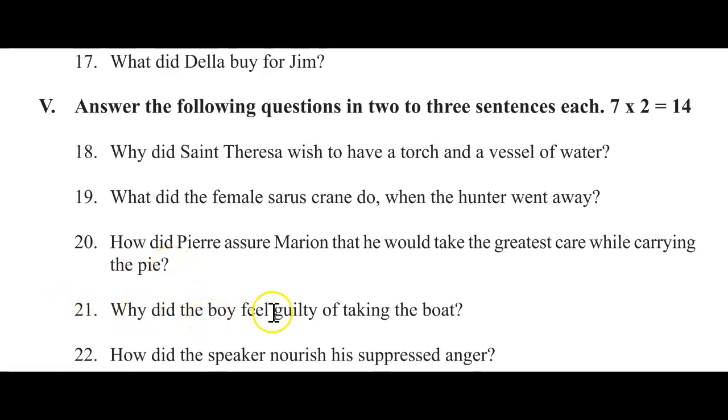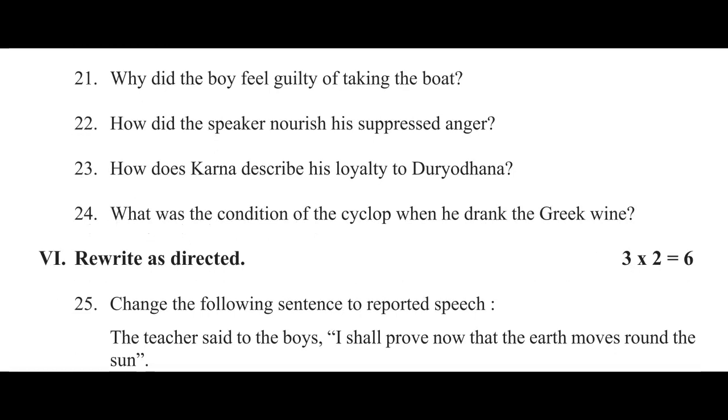21, why did the boy feel guilty of taking the boat? 22, how did the speaker nourish his suppressed anger? 23, how does Karna describe his loyalty to Dronacharya? 24, what was the condition of the Cyclope when they drank the Greek wine?